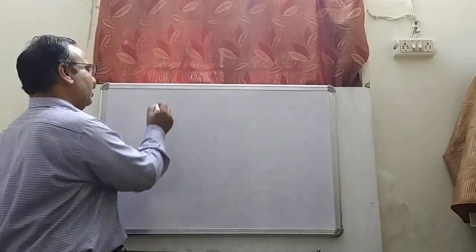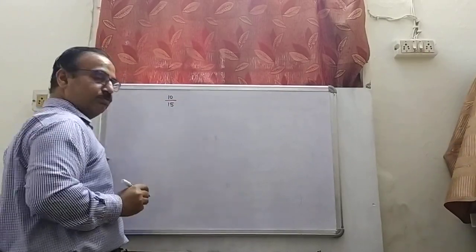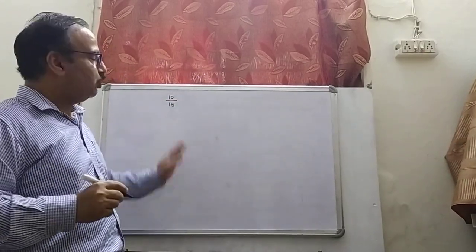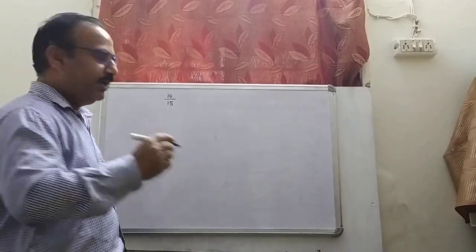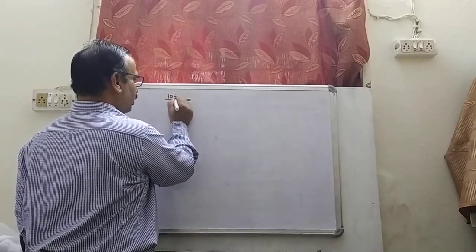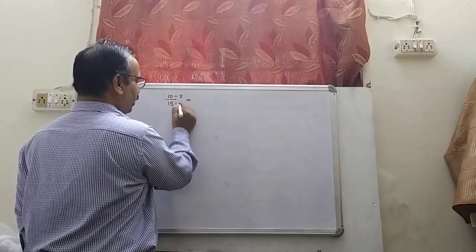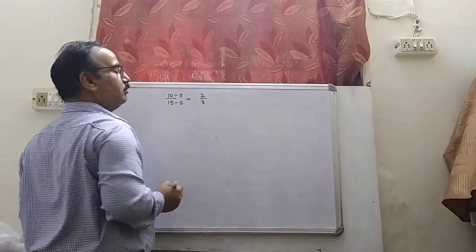For example, you are given a fraction 10 over 15. And I am saying, बच्चों, write its equivalent version or write its smallest form. Its smallest form can be written as, you will divide the numerator and denominator both by 5 and you will get it is 2 by 3.